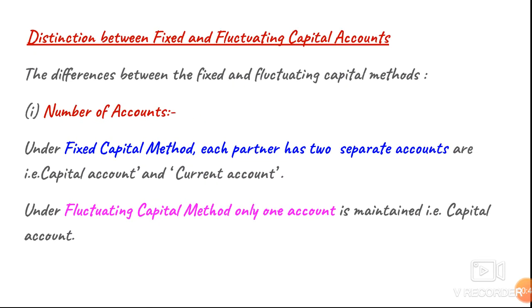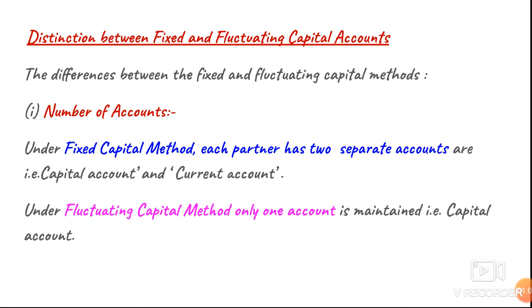Distinction between fixed and fluctuating capital accounts. Mainly there are four differences. This theory is taken from the NCERT book. The first point given is the number of accounts. That is, under the fixed capital account and under the fluctuating capital account, how many accounts are maintained?